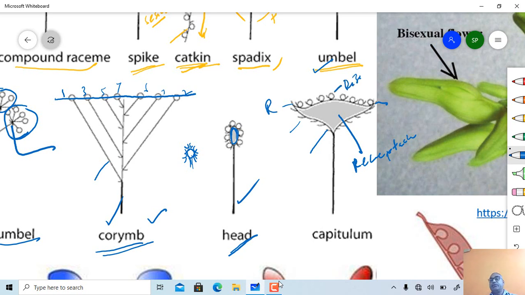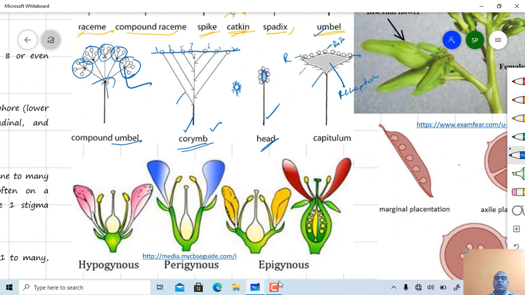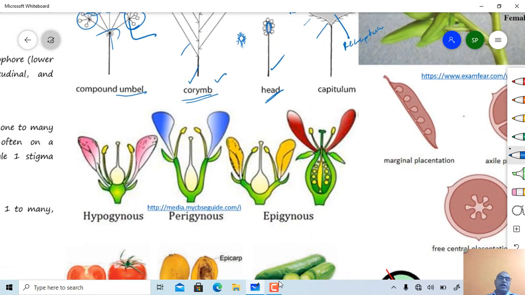Then the next figure shows the insertion of floral whorls on the thalamus. This is a hypogynous one. Here a superior ovary is present. Then this one is an epigynous one. Here the ovary is inferior.